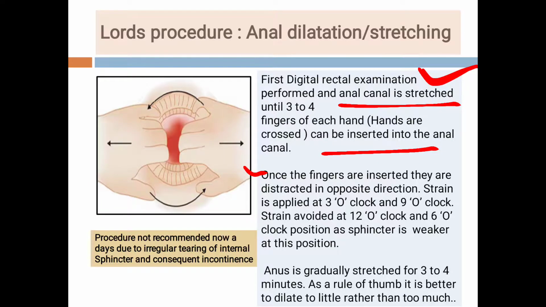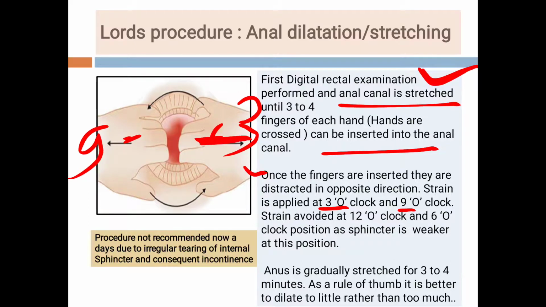Once the fingers are inserted, they are distracted in opposite directions. So the strain is applied at 3 o'clock and 9 o'clock. These are the fingers of each hand, and once they are inserted, the strain is applied. This is the 3 o'clock and this is the 9 o'clock.